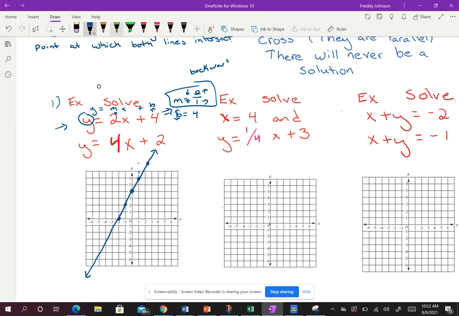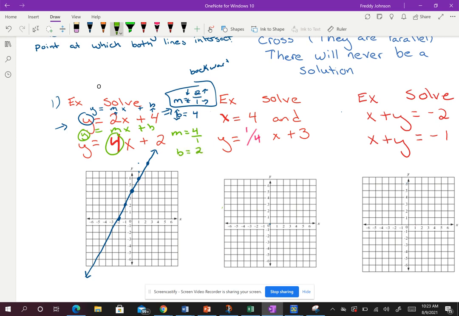Okay, so now let's graph. I'm going to do the other one in green. Once again, we just got to find m and b. This one's pretty simple because the y is by itself. So m is going to be 4. Make sure that we put this as a fraction because m is always a number in front of x. B is always a number by itself.